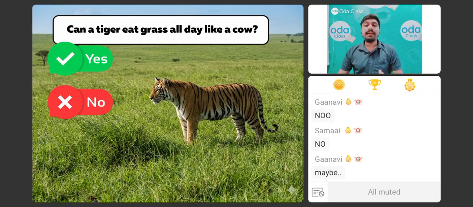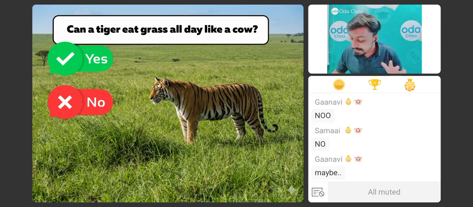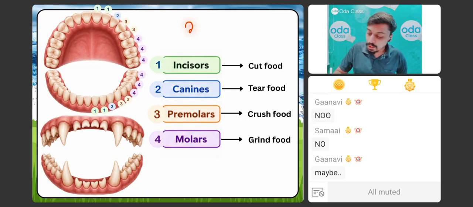Every animal eats a different type of food, and because of that, they have a different type of teeth structure. So we have to understand about the teeth structure right now. सबसे पहले, let us understand what exactly are the teeth. So, बच्चों, do you all remember this? जल्दी बताओ मुझे.